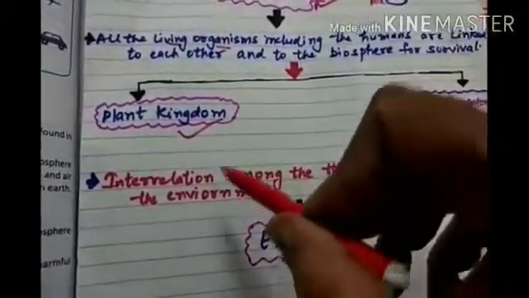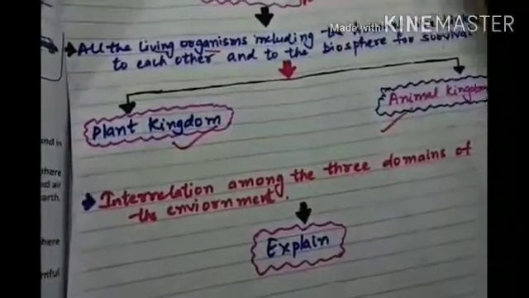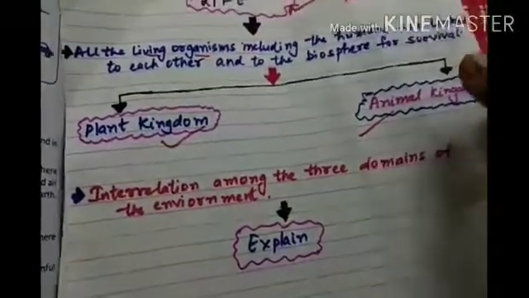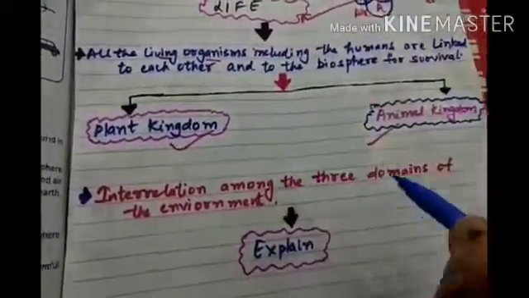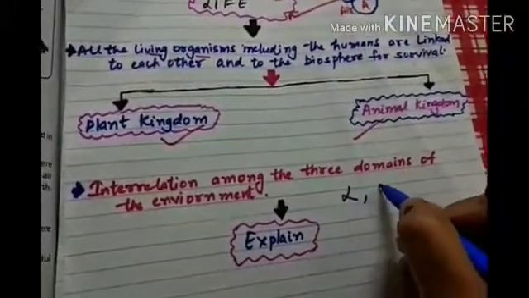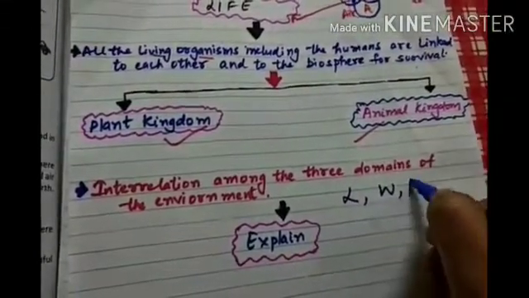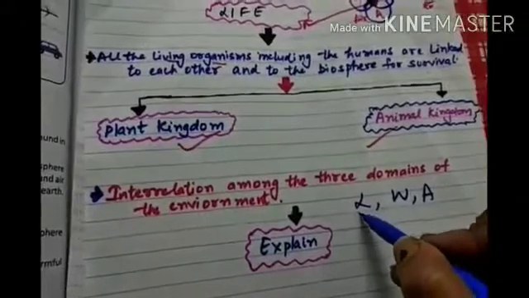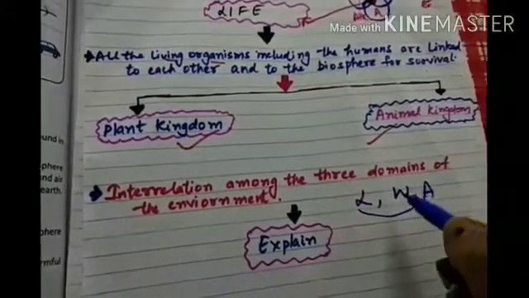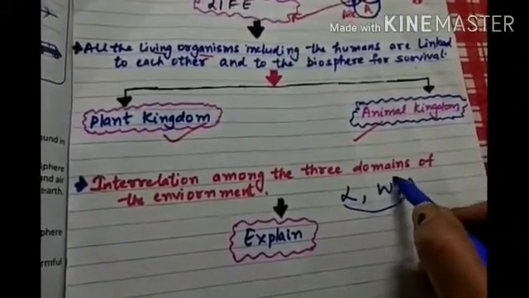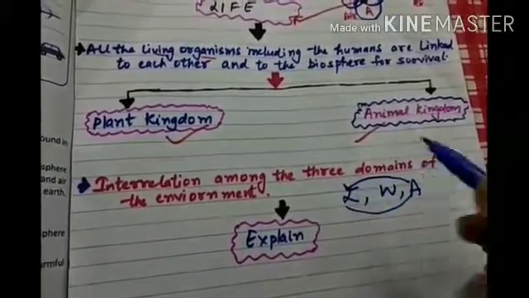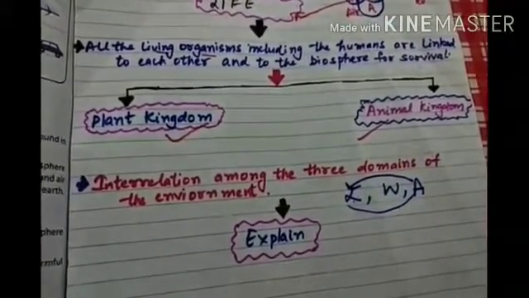That means there is an interrelation between the three domains of the environment. What are the three domains? Land, water, air. All these three domains of environment are interlinked with each other. How? As I explained first, without land we cannot survive.